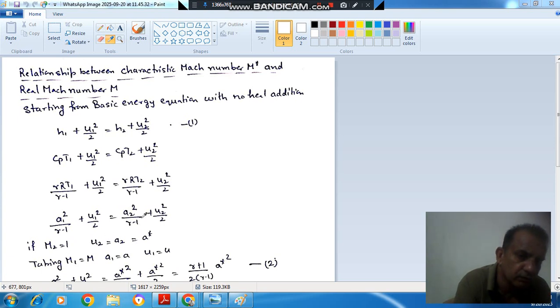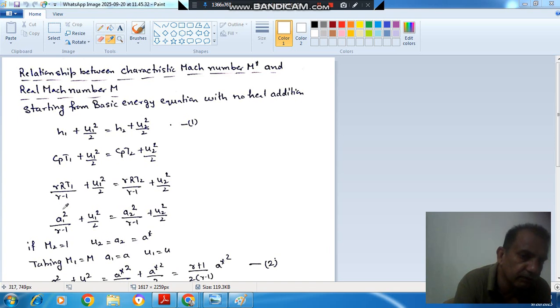Now if we take this condition as Mach number M2 equal to 1, then U2 and A2 will be equal because the Mach number is equal to 1, and they will be equal to the characteristic sound velocity. The definition of characteristic sound velocity is the sound velocity when the Mach number is 1, that is A star. So both U2 and A2 will be equal to A star.